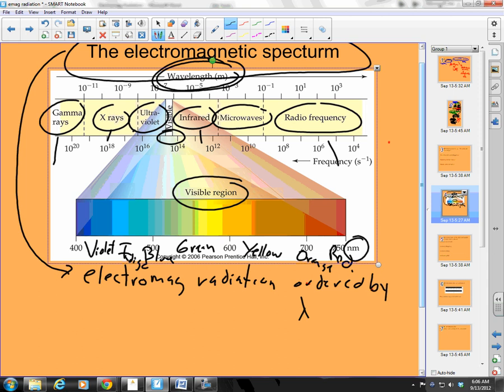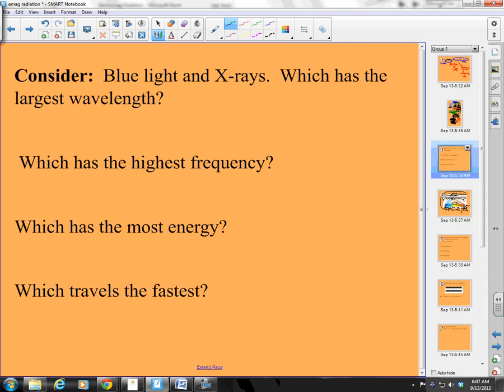So that's the way to remember the visible spectrum in order. Roy G. Biv, starting at high wavelength, that's 750 if you can't see it now. From high wavelength to low wavelength, Roy G. Biv. Good. All right, so here is our tool, and the question was blue light and X-rays, which has the